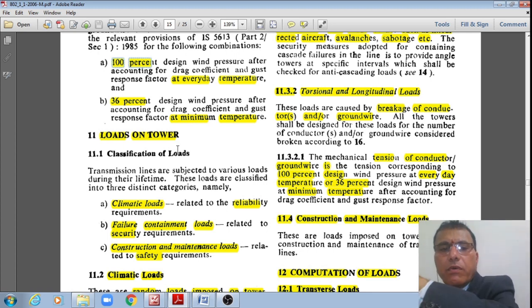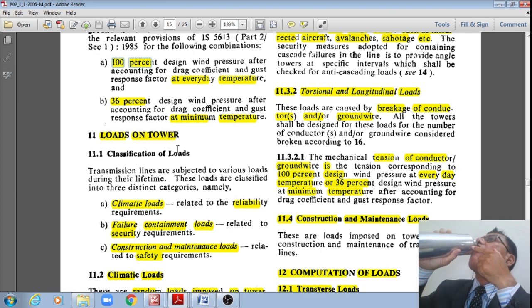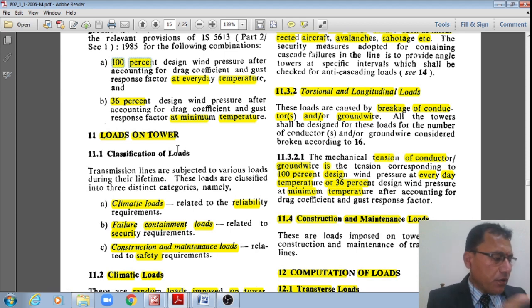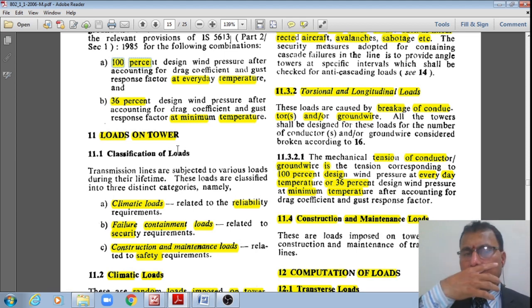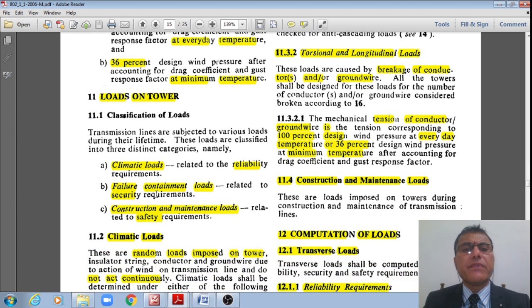We do have three types of loads. The climatic loads related to reliability requirements. The second one is the failure containment loads related to security requirements, and the third one is maintenance loads pertaining to the safety requirements.